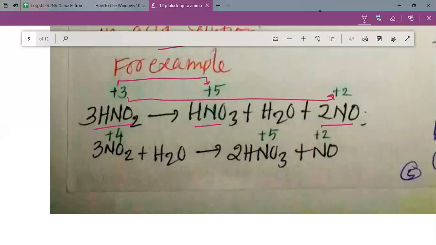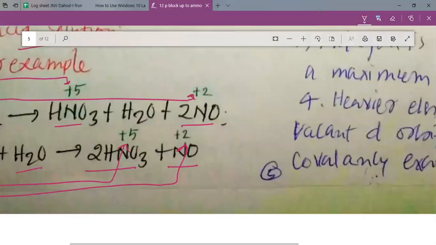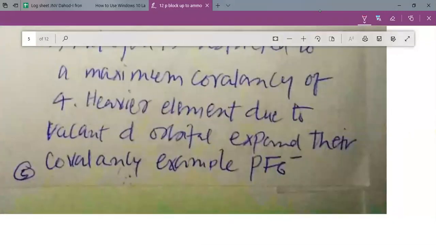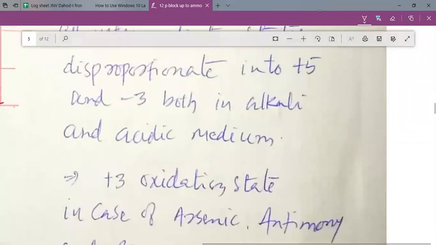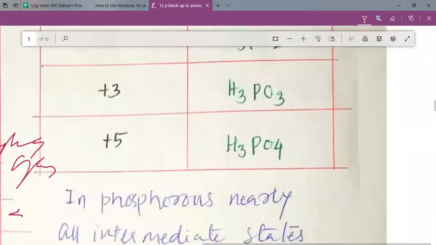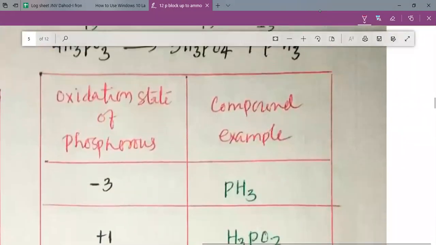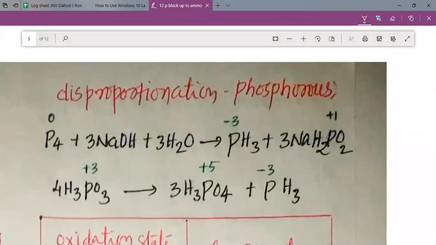In the same way, 3NO2 plus H2O gives 2HNO3 plus NO, so the +4 oxidation state is oxidized to +5, and in the same way the +4 oxidation state is reduced to +2. So this is what we can see, that there are various disproportionation reactions, and we have seen that the lowest and the highest oxidation states cannot disproportionate, but the other intermediate oxidation states do disproportionate. Let us see the disproportionation reactions of phosphorus.